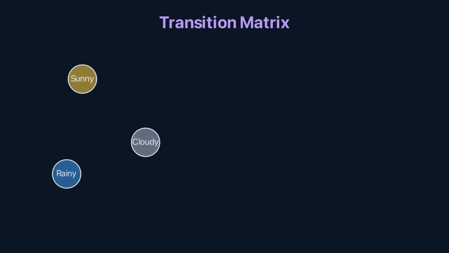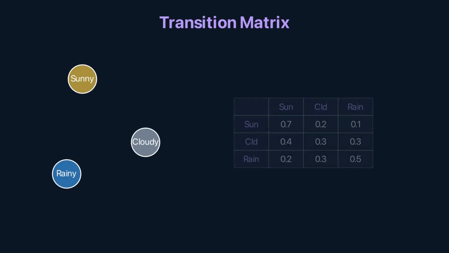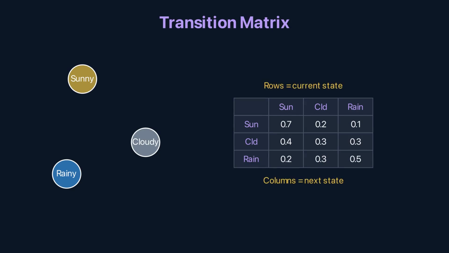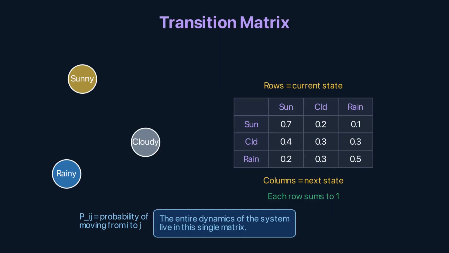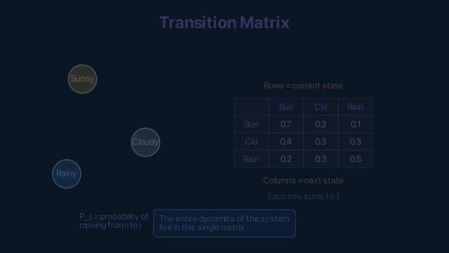The transition matrix encodes all the move probabilities. Rows are current states. Columns are next states. Each entry P_ij is the probability of moving from state i to state j. Each row sums to 1. You must go somewhere. A 3-state weather model: from sunny, 70% chance of staying sunny, 20% cloudy, 10% rainy. From cloudy, 40% sunny, 30% cloudy, 30% rainy. The entire dynamics of the system live in this single matrix.